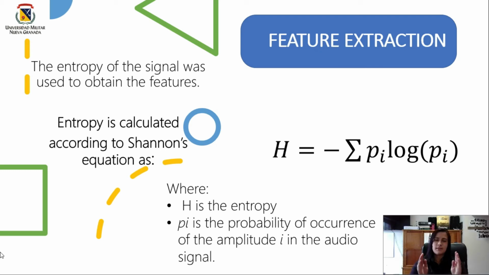We obtained the entropy of each voice recording, and after that we obtained the entropy of each second of the signal. So in total we had 11 features for each audio file to build the data set. That's how we made the feature extraction. It was a manual feature extraction with the entropy.